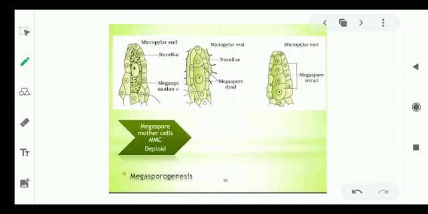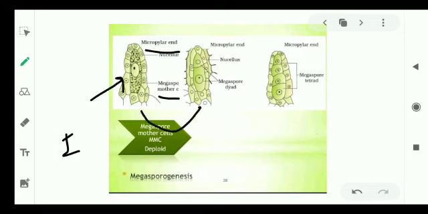In microsporogenesis, all the sporogenous cells get differentiated into microspore mother cell. But whereas in megasporogenesis, a single megaspore mother cell is going to be formed at the micropylar region. So this is the megaspore mother cell which is present near the micropylar region.